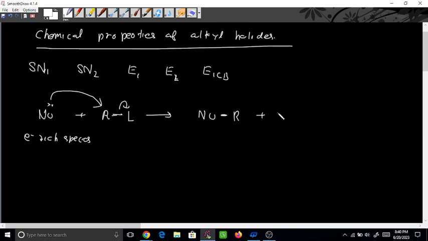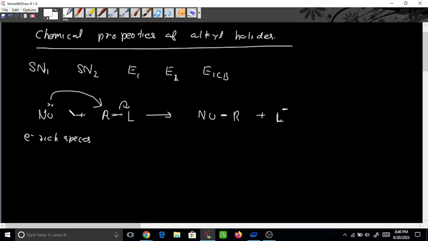Okay, and the leaving group has left from this alkyl group, and we have here one negative charge. Why this negative charge? Because this electron has been transferred onto this leaving group. Got it? Okay, so this R can be anything. This R is a substrate.